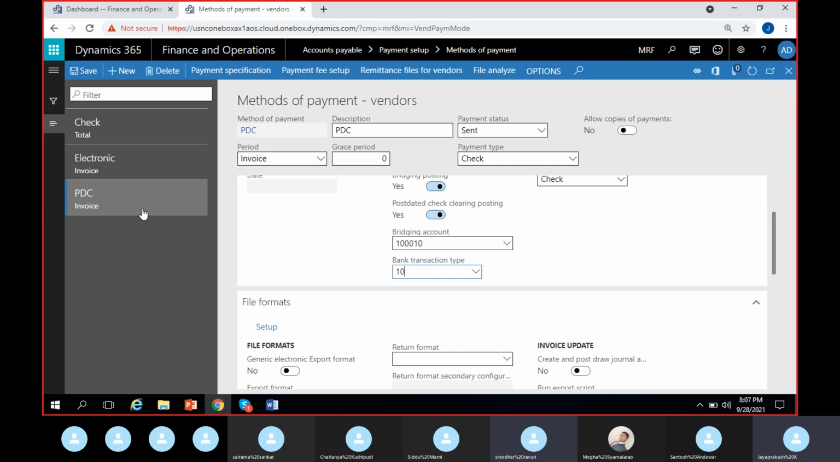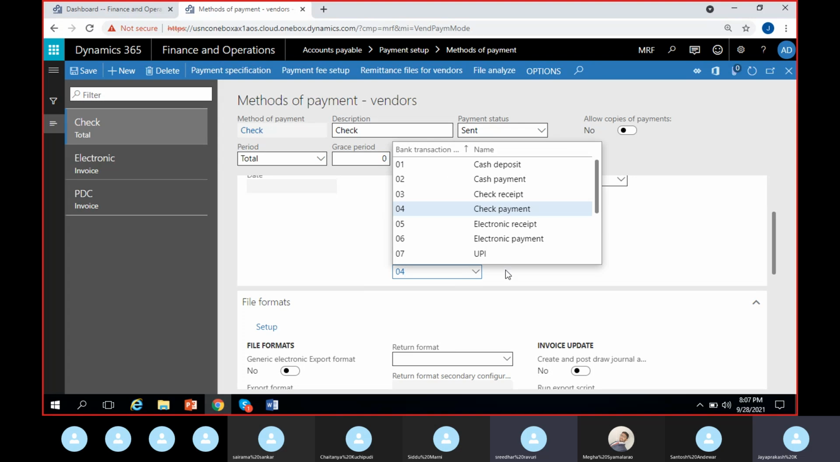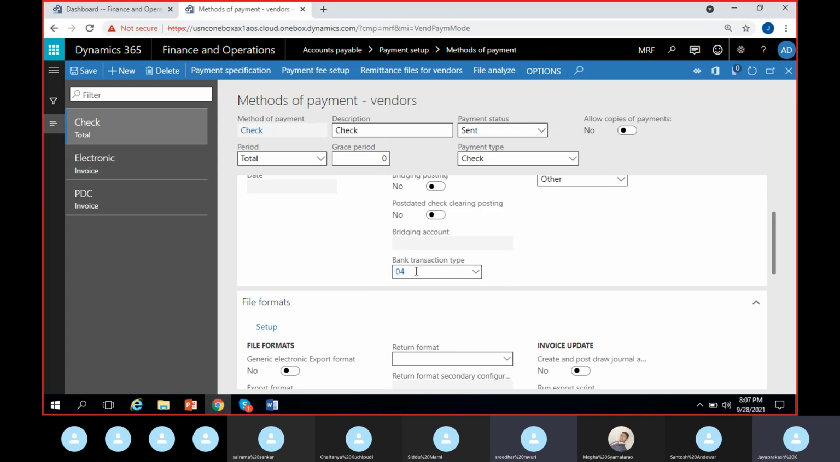So whenever I am using this method of payment as post dated check, system will automatically take this bank transaction type as 10. Okay, it will automatically pick rather than manually giving it. For check, I have given it as 04. You see check payment. So system will automatically pick this as 04 check payment whenever I select the method of payment as check on the vendor side.